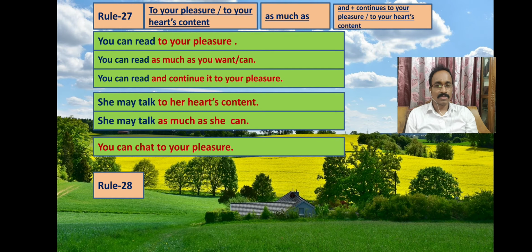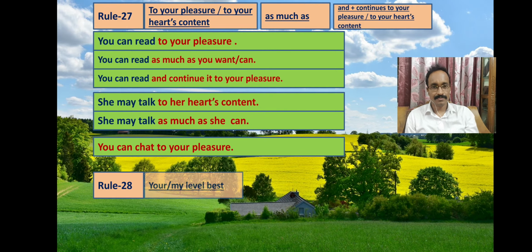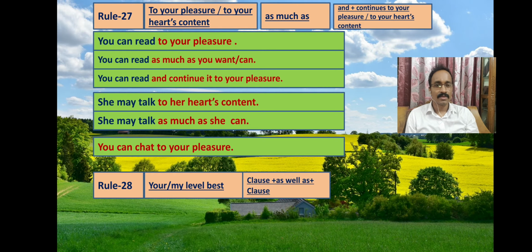Now we will discuss rule 28. In rule 28 we will find to your or my level best in the simple sentence. Now here we will use as well as as a conjunction, and we will make two clauses. And to make it a compound sentence we will use and, and after this we will use my or your level best.